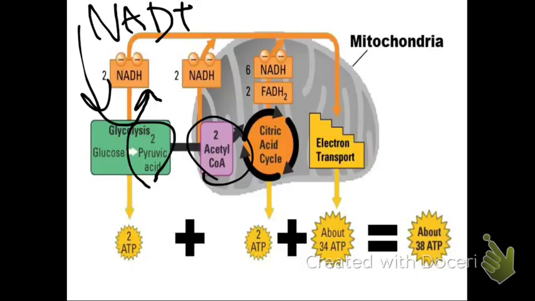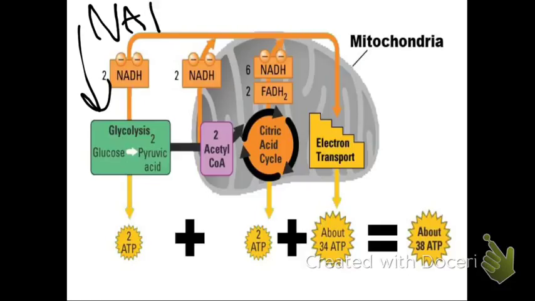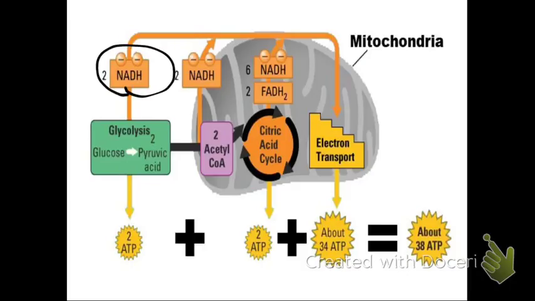Oh, in glycolysis, NAD plus is used to carry electrons, so it will take an electron to make NADH. So you get 2 NADH out of glycolysis, and during this process you also spit out 2 ATP. Now after glycolysis makes pyruvate, and pyruvate turns into acetyl-CoA, the process moves into the mitochondria.